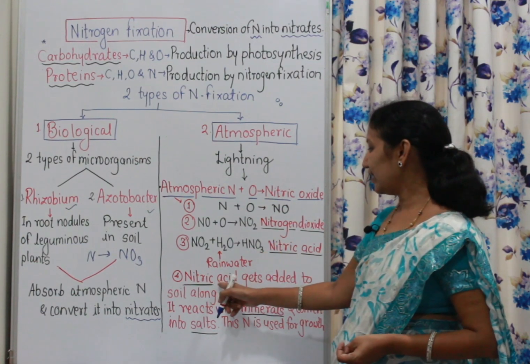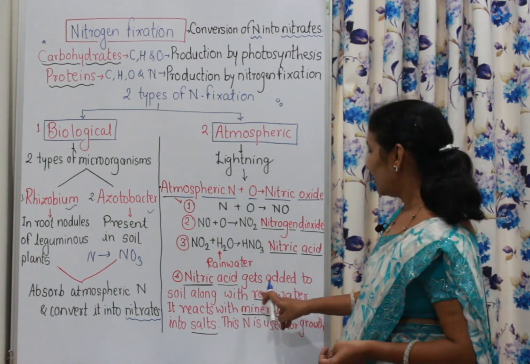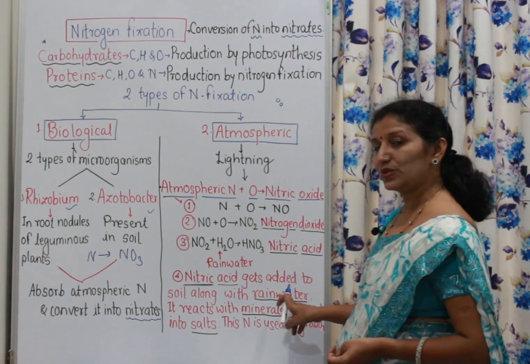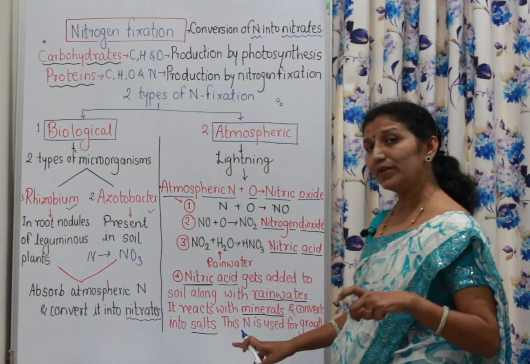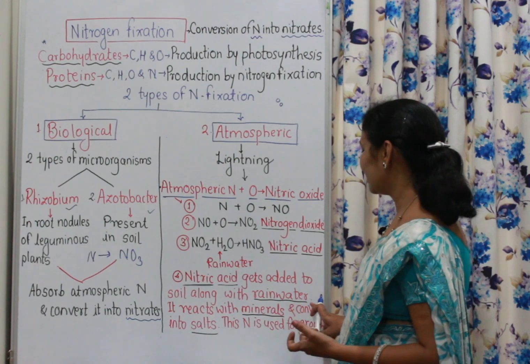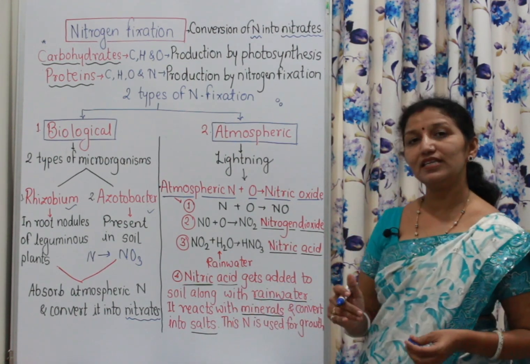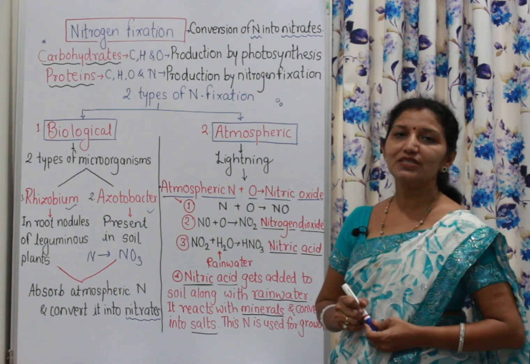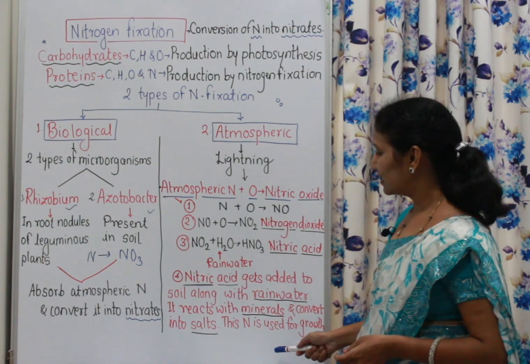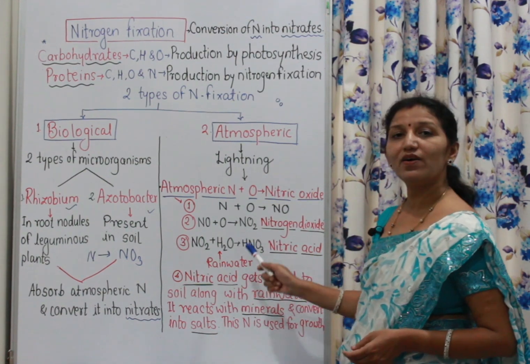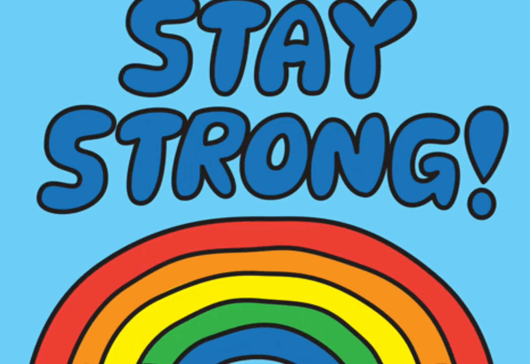And nitric acid with rainwater reaches the earth and mixes with soil. It reacts with the minerals present in soil and converts them into salts. And this form of nitrogen is used by the plants for their growth. In this way, all these things occur in atmospheric nitrogen fixation. Thank you.